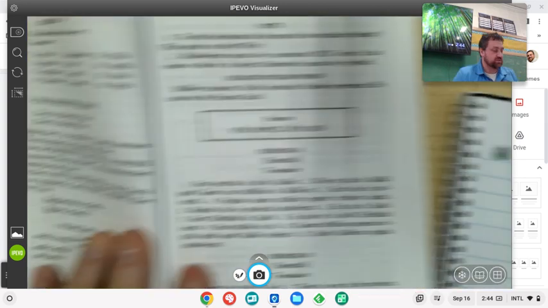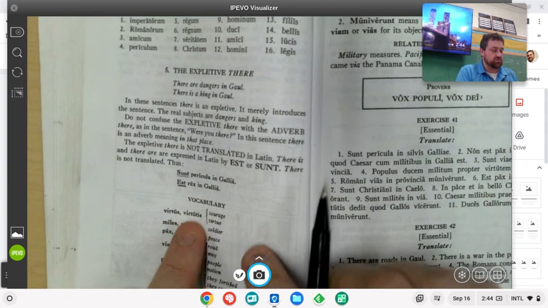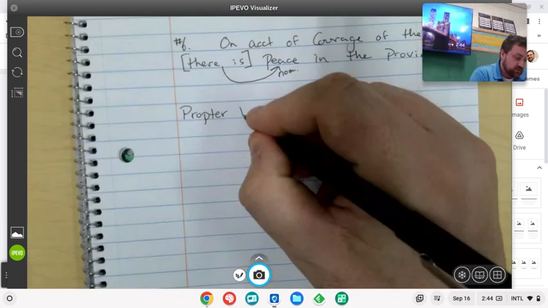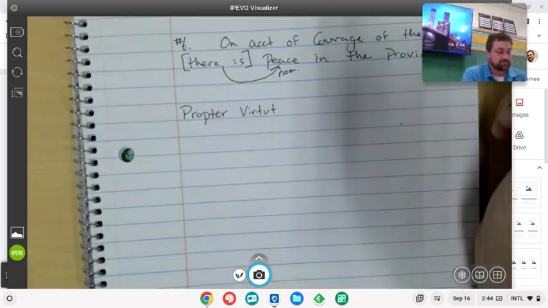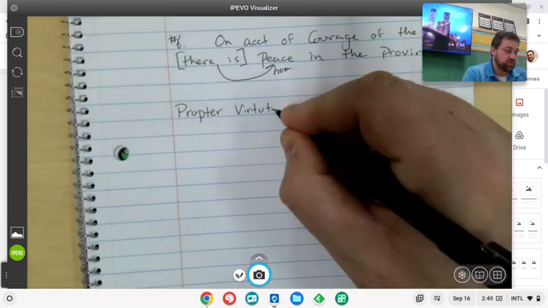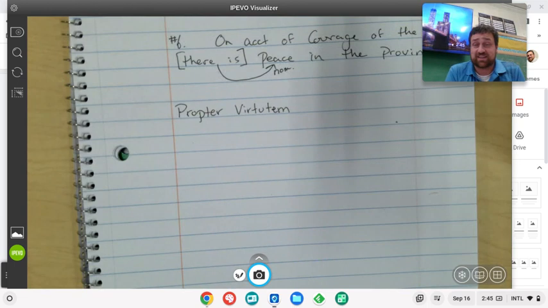So on account of courage, so remember courage was virtutis. So we're going to use virtut. We're going to get our stem, virtut, and we need it in the accusative. So propter virtutem. Remember, we don't want to use um like we did in the second declension, because that's actually a genitive plural ending. So we really want to be keeping those straight.